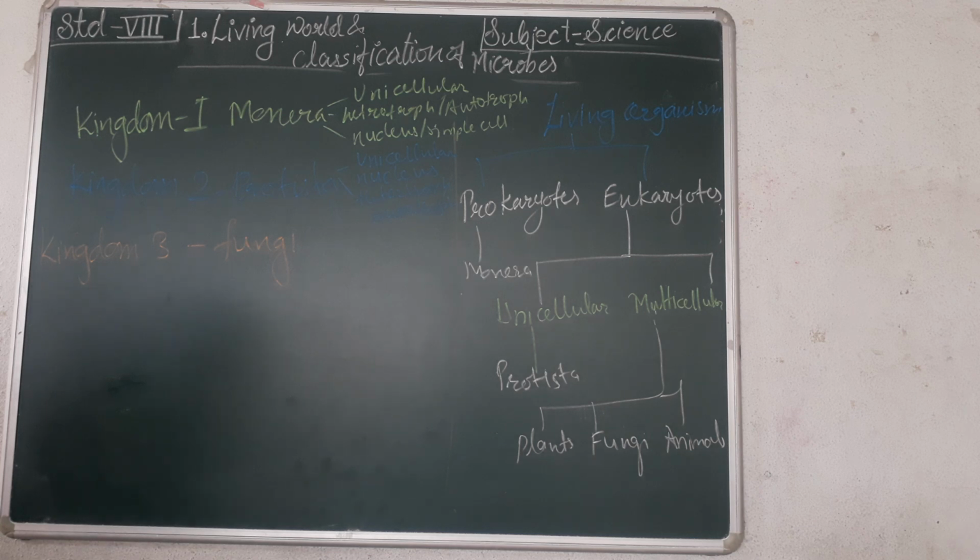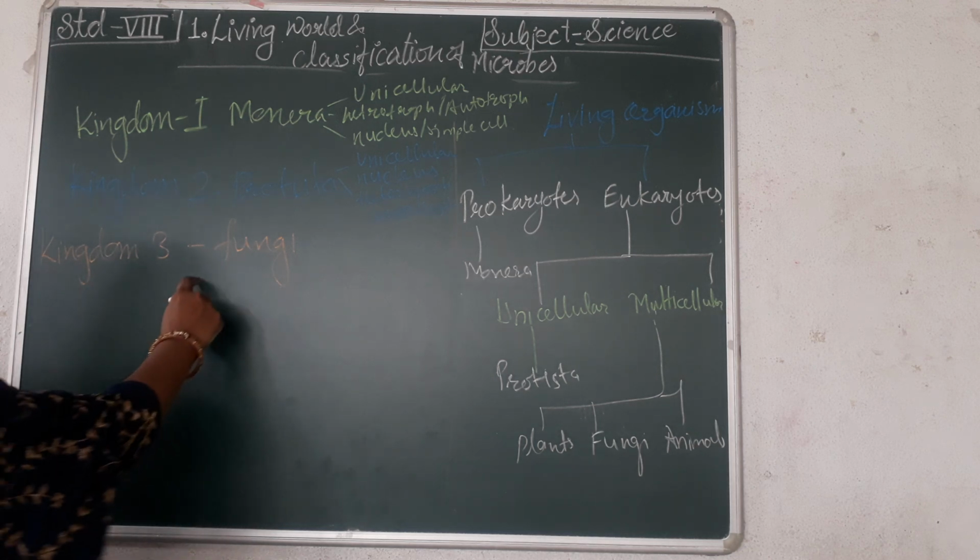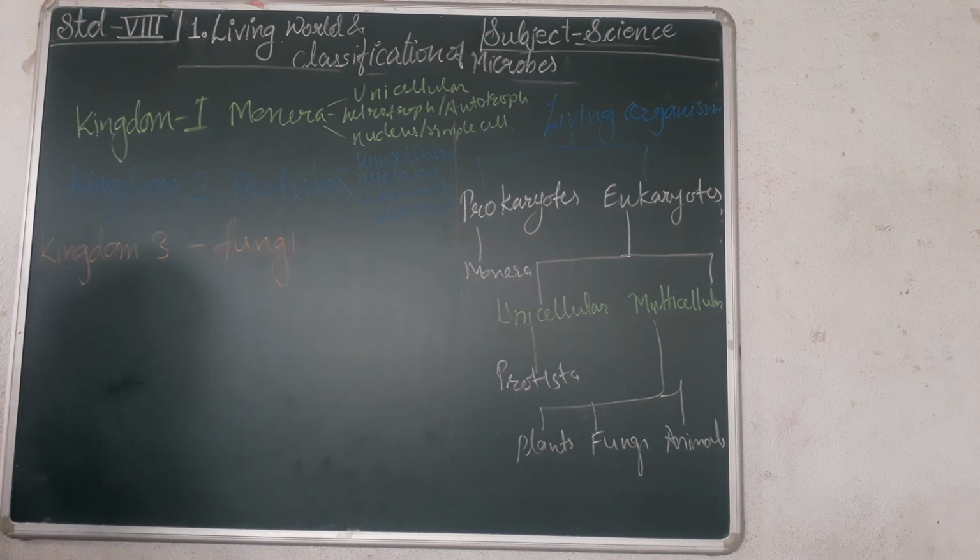Now, in the rainy season we have most of the time observed some fungus growing on our rotis or on the bread surface. Okay, what is that? It is nothing but the growth of the fungus. Now let's study the characteristics of the fungus.